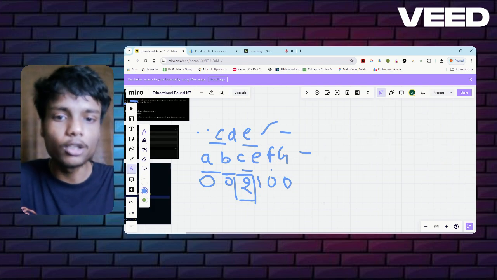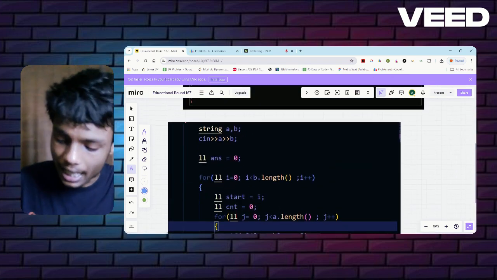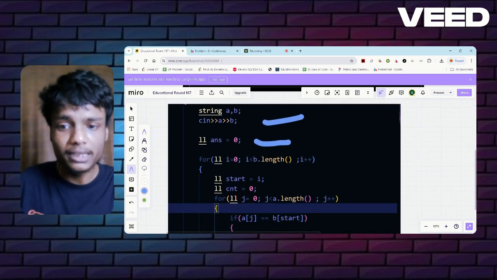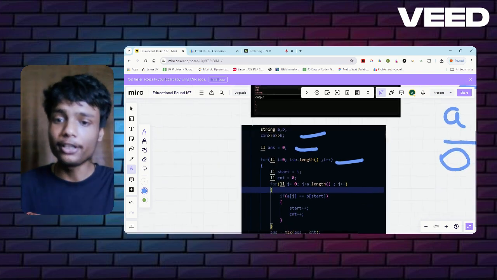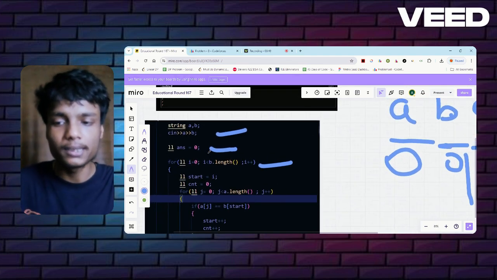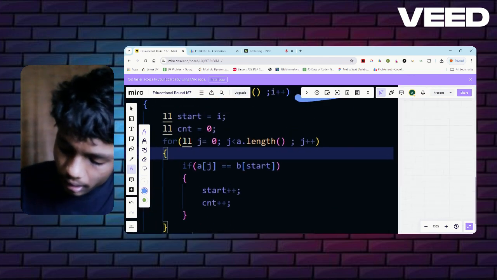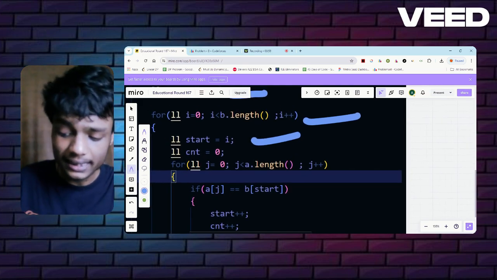To make it more clear, let's see the code for it quickly. So here's the code. If you see, I have simply taken the input. Now I've declared a variable as answer. I'm simply iterating from 0 to b.length, iterating through the B string, since I want to check whether it is present as a subsequence in the main string. I have taken a variable start as an index and I'm initializing it as i.